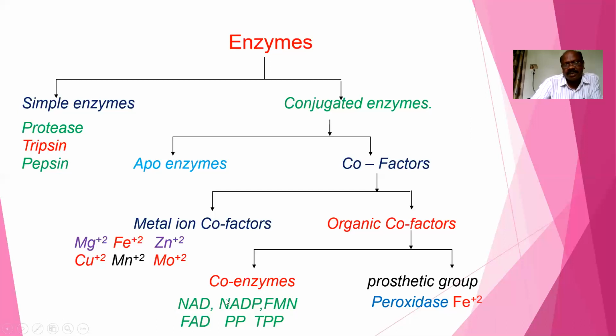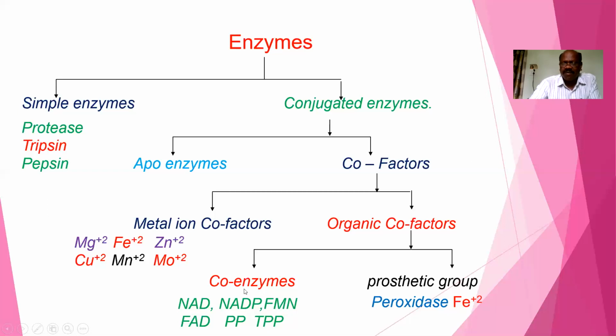Some examples of coenzymes are NAD, nicotinamide adenine dinucleotide, NADP, nicotinamide adenine dinucleotide phosphate, FMN, flavin mononucleotide, FAD, flavin adenine dinucleotide, PLP, pyridoxal phosphate, and TPP, thiamine pyrophosphate. These are the coenzymes.